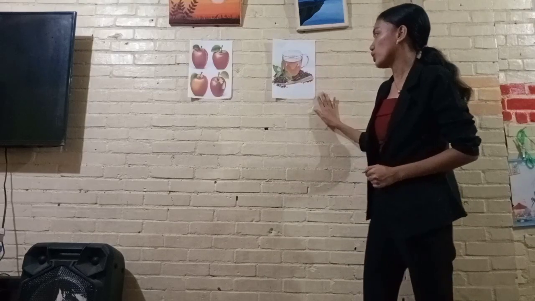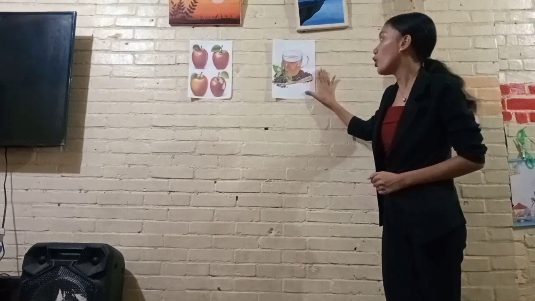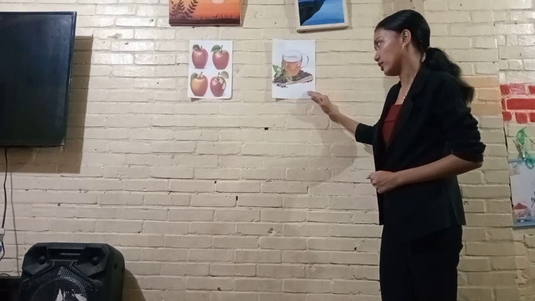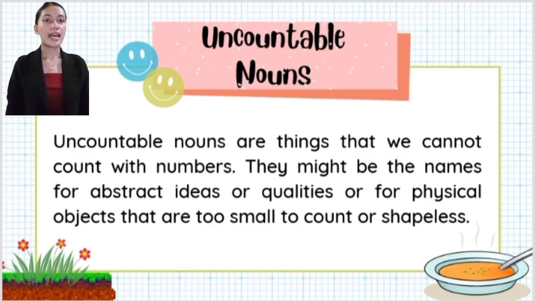For the second picture, what can you observe? It is tea. Can you count the tea? No, you cannot count a tea. That means that tea is an example of uncountable nouns. Uncountable nouns are things that we cannot count with numbers. They might be the names for abstract ideas or qualities or for physical objects that are too small to count or shapeless.